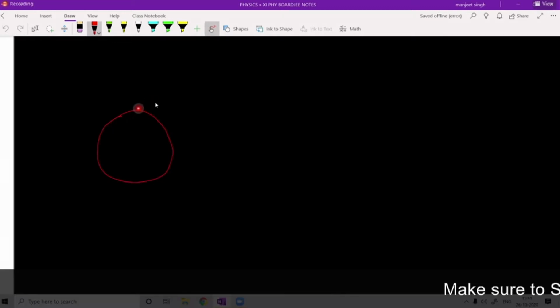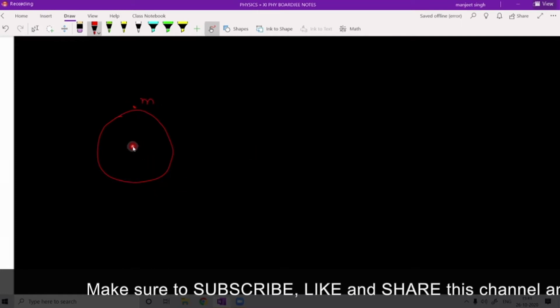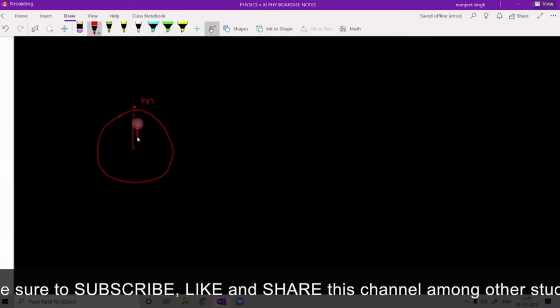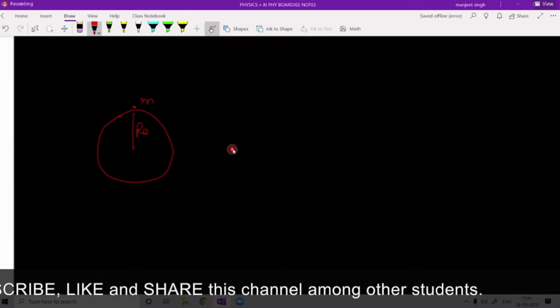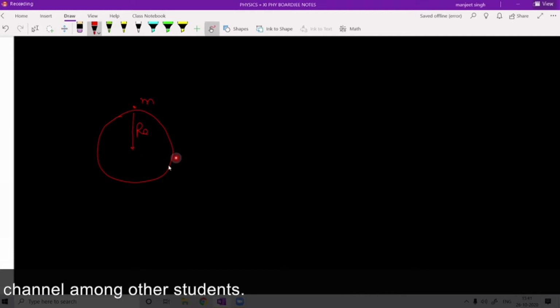Let me draw the figure. Suppose this is earth and on the surface of it, a body of mass m is there. Now radius of earth is RE. So if all of the mass of the earth is concentrated at the center, then what is the force on the body of mass m?